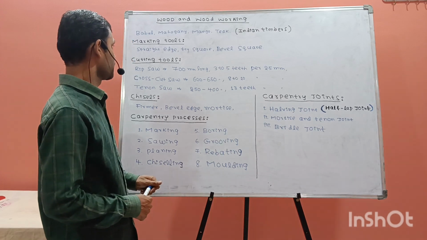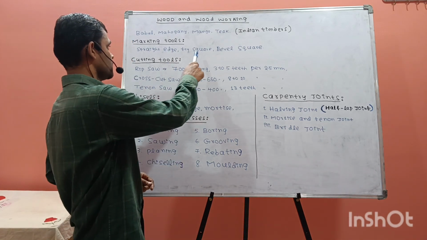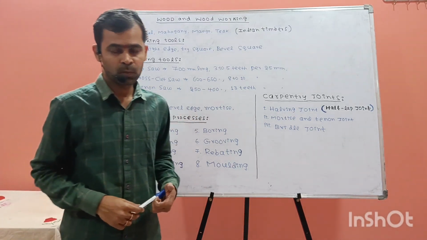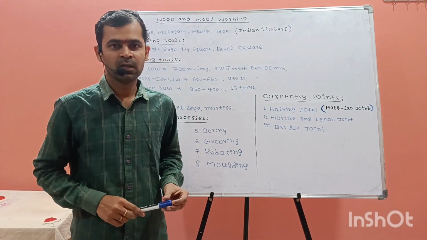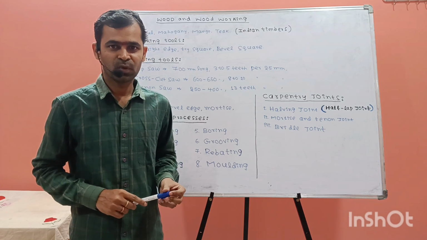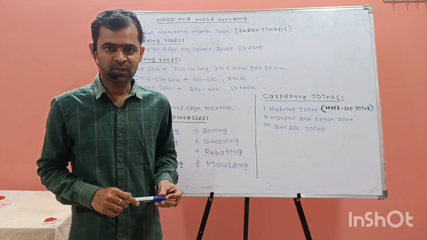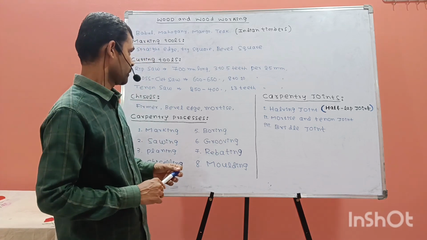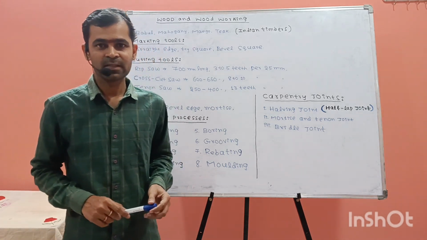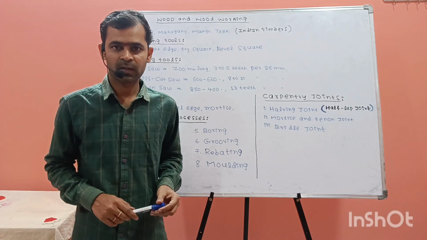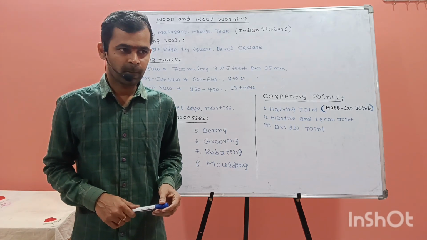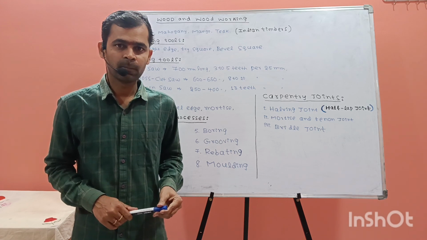So marking tools: straight edge, tri square, bevel square. Straight edge is used to check the straightness of the workpiece. Tri square is used to check the perpendicularity of the workpiece. Bevel square is used to make lines on the workpiece, to mark or measure, to make the lines on the workpiece or work material.